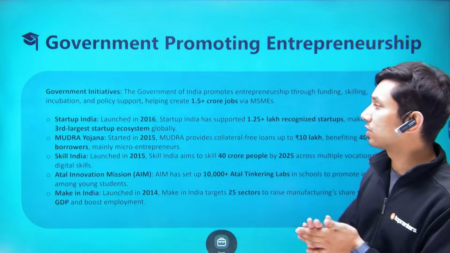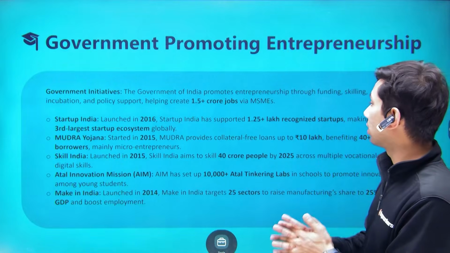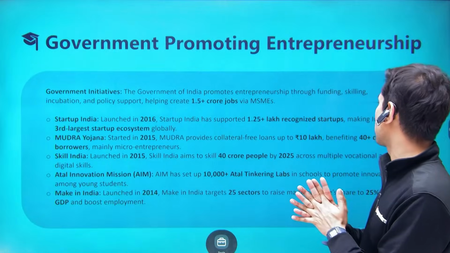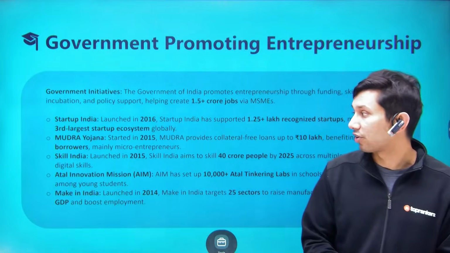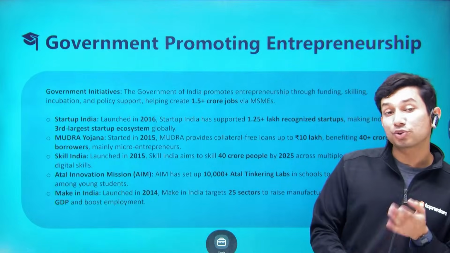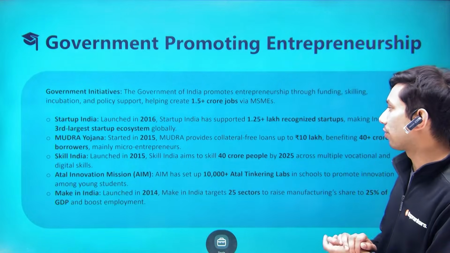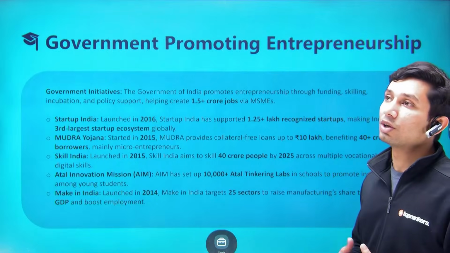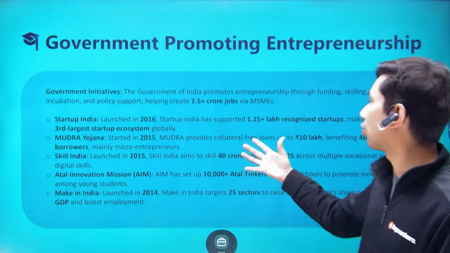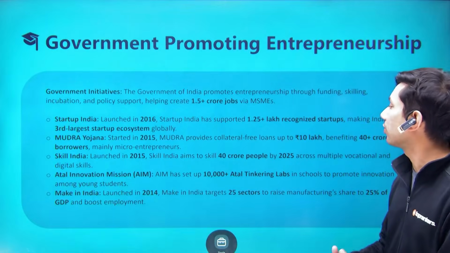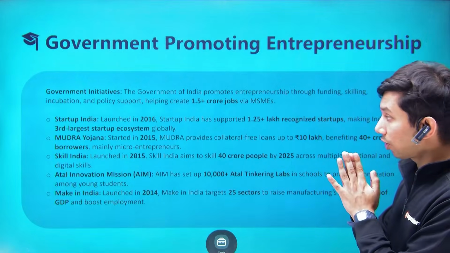The Startup India movement started in January 2016, supported 1.25 lakh recognized startups, making India the third largest startup ecosystem, as I already mentioned, in the country. The Mudra Yojana, which was started 1 year before Startup India launched, provides collateral-free loans. So the first problem that we saw in the previous slide, access to funding, is somewhat solved by providing collateral-free loans up to 10 lakhs, benefiting 40 crore borrowers.